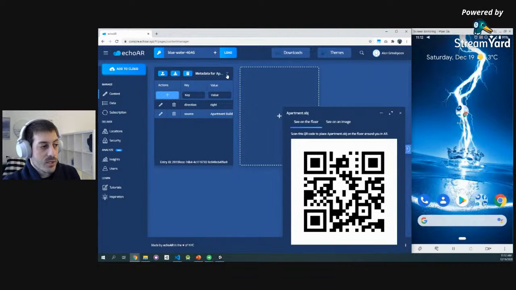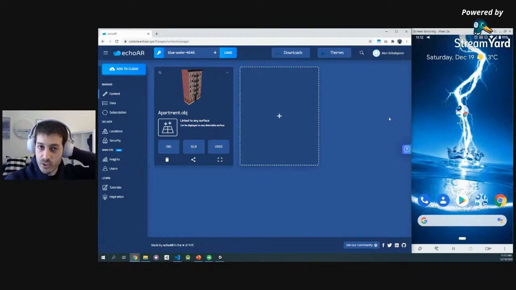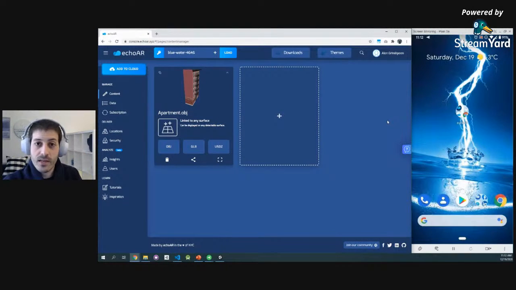Now, what we saw so far, we saw mobile, we saw web, we saw Unity, but everything we saw so far was the camera basically recognizing the floor and allowing the data to overlay that surface. It can be a table, a chair, whatever. Another technology we support is image recognition. It's basically another form of augmented reality in which the camera recognizes an image as opposed to a surface.